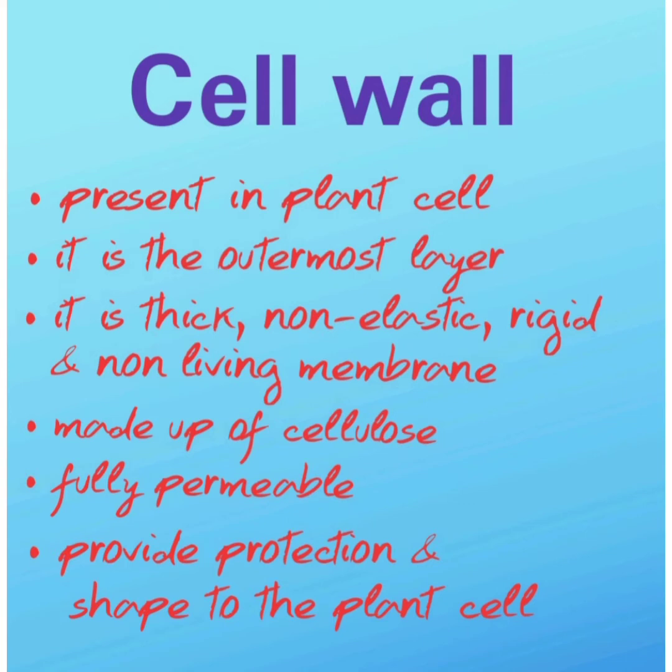The first structure is the cell wall. It is present in plant cells. It is the outermost layer. It is a thick, non-elastic, rigid and non-living membrane. It is made up of cellulose and is fully permeable. Its function is that it provides protection and shape to the plant cell.